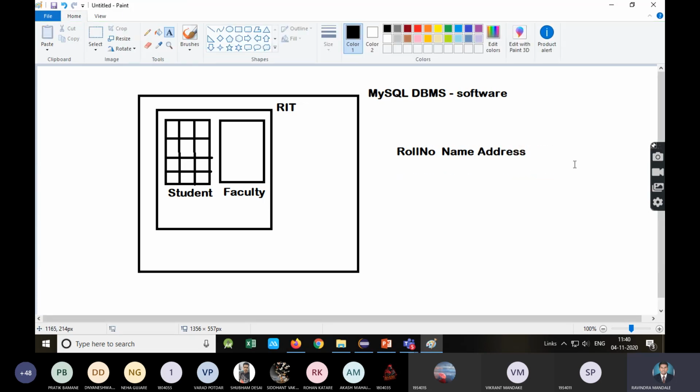Getting the flow? You can't directly insert the records. First you need some software. So which DBMS are we going to use? MySQL. Then by using MySQL we are going to create the RIT database, and inside the RIT database we are going to create the student table, and then we can insert records, update records, and retrieve records from that student table. Right now I'm going to do this.